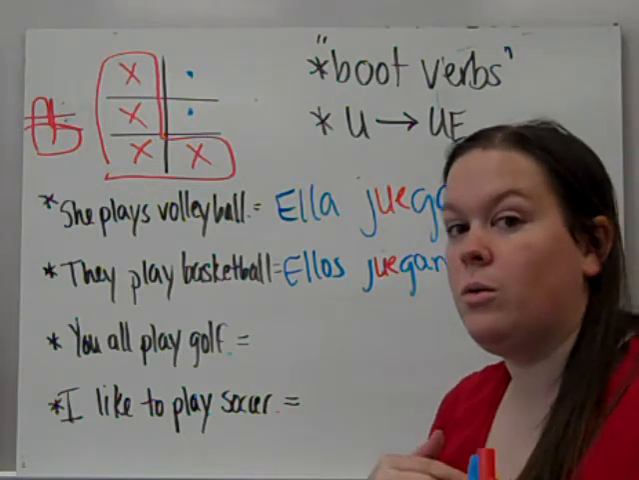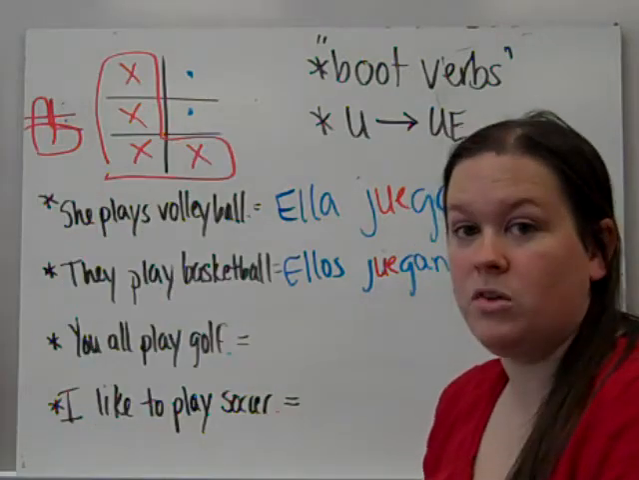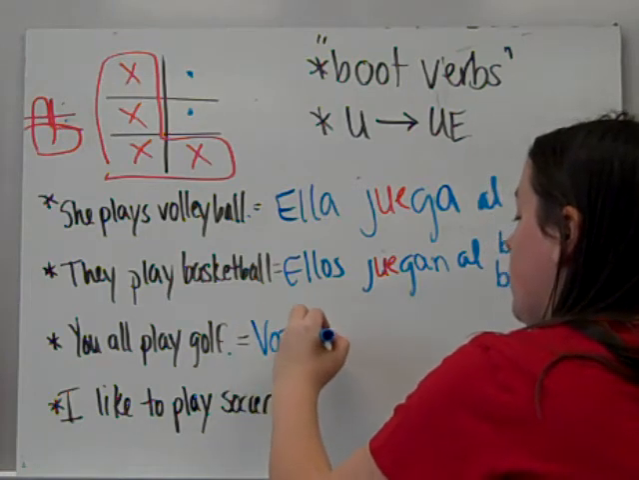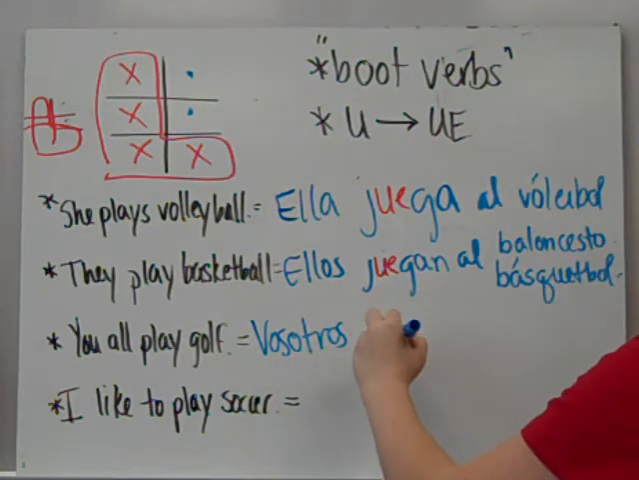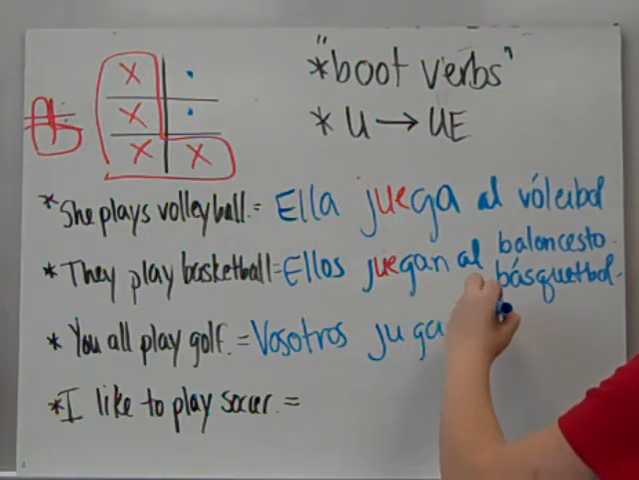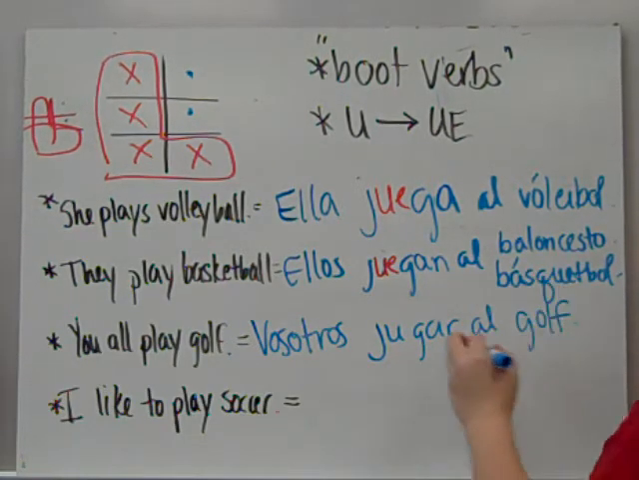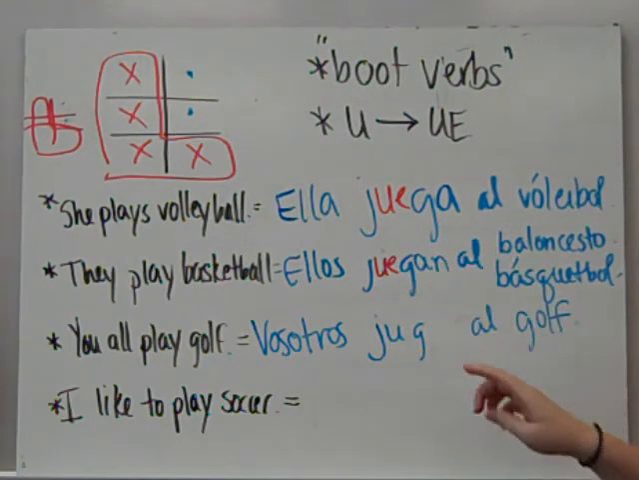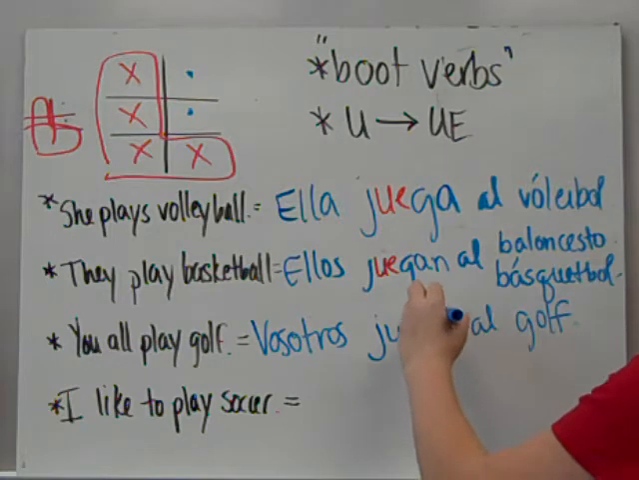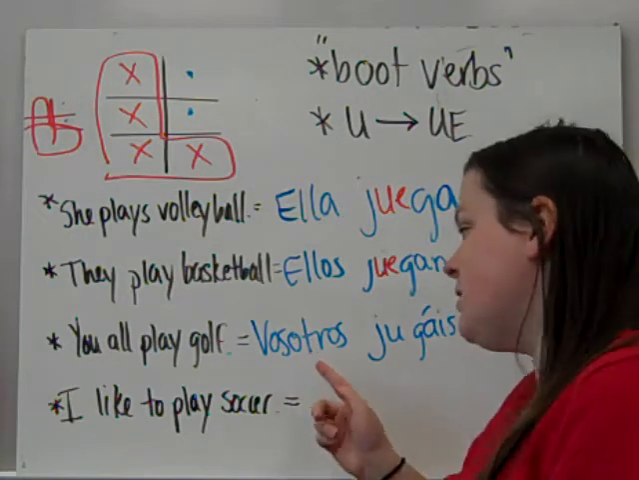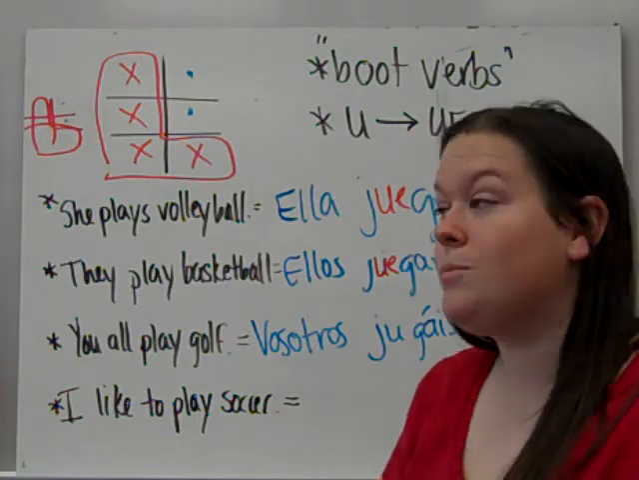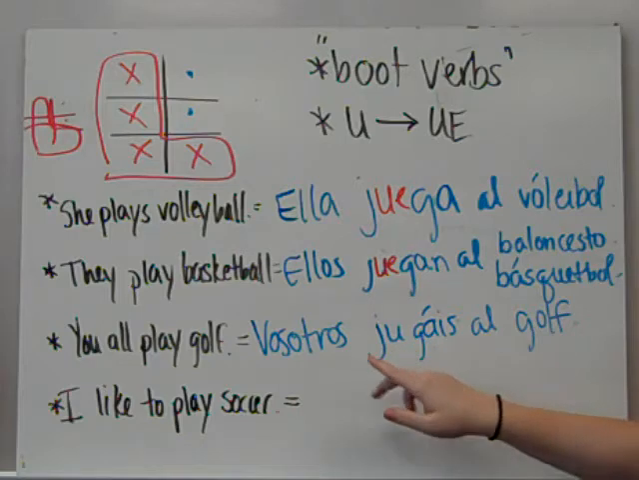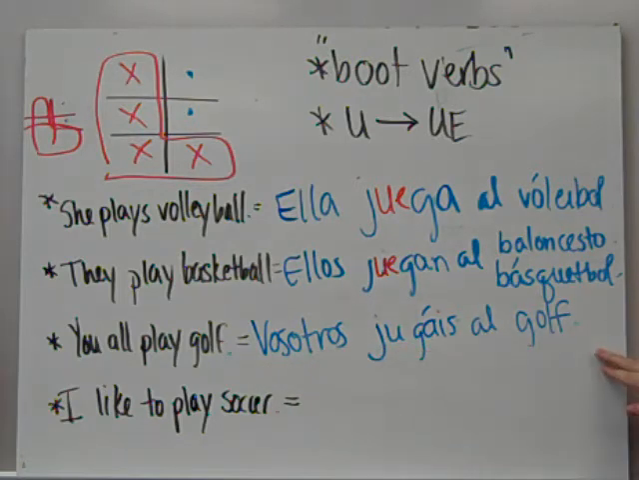Y'all play golf. So someone is talking to that person or the people, and they're saying you all. So the subject is going to be vosotros. To play golf is jugar al golf. First thing we're going to do, take our infinitive and change the ending, so vosotros jugáis. And is the subject nosotros or vosotros? Yes. So there is no stem change. It stays as it originally was, a U. Y'all play. Vosotros jugáis al golf.